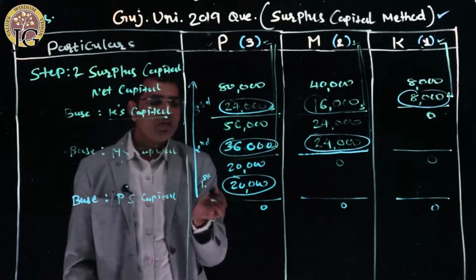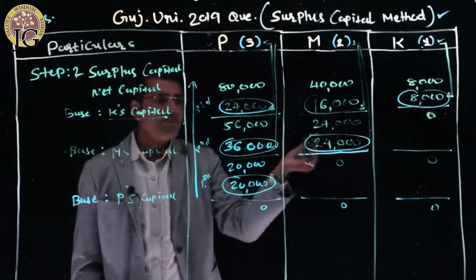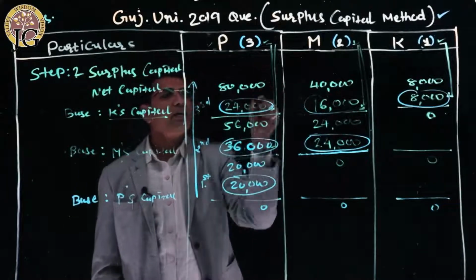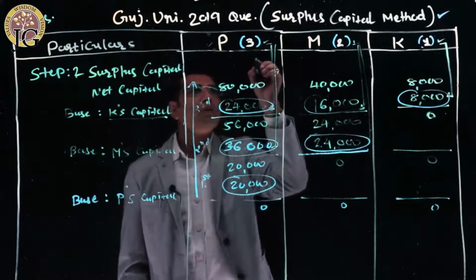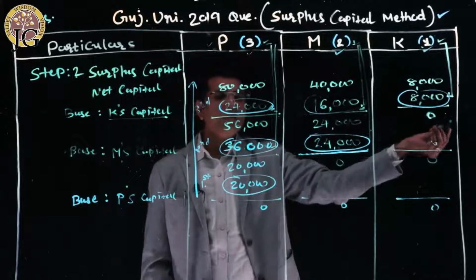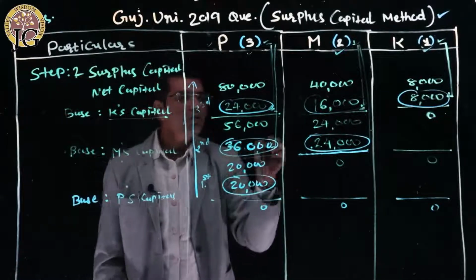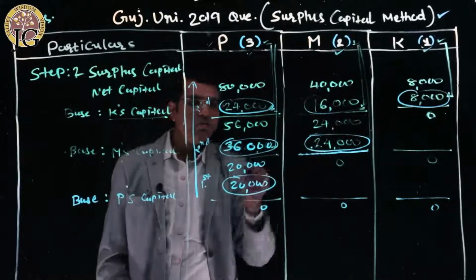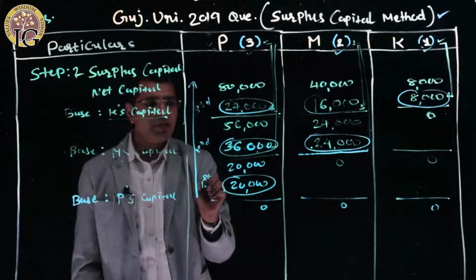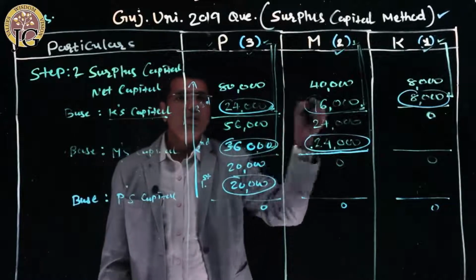That's why P got 20,000 in the first instance, and then in the second phase, P and M will get this much amount, and lastly, P, M and K will get 24,000, 16,000 and 8,000 in their ratio, 3:2:1. This amount is in the ratio 3:2:1, and the earlier one is in the ratio 3:2. So we can distribute the amount in their ratio, but in this order. We have to maintain the order from bottom to top, first paying P, then P and M, and lastly P, M and K in their ratio.